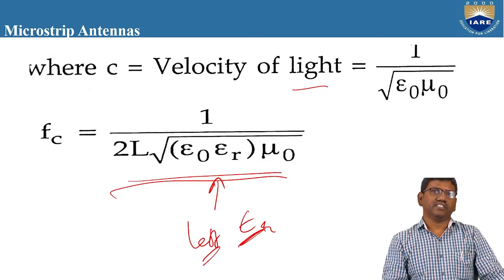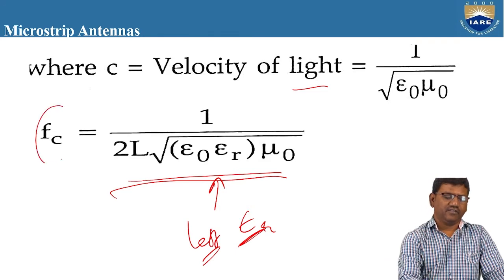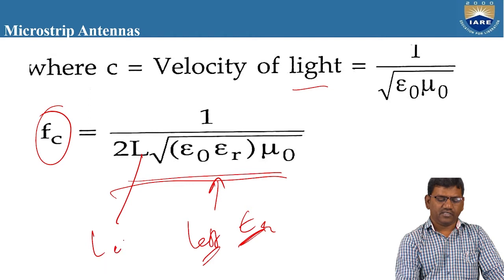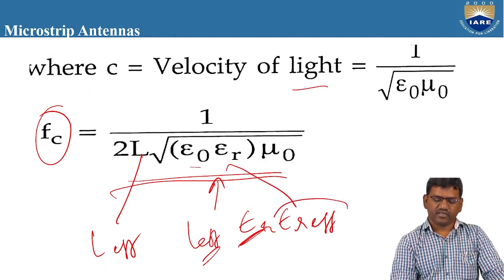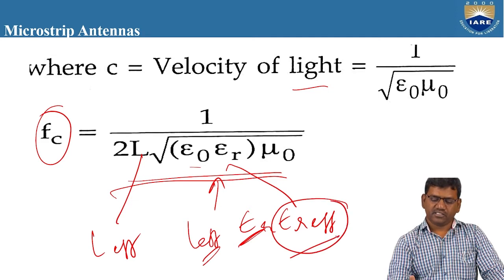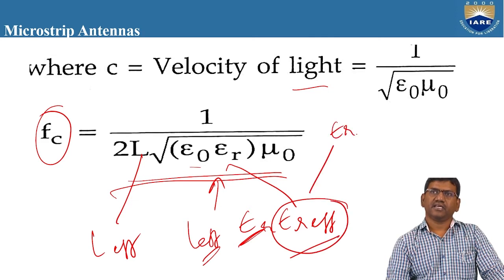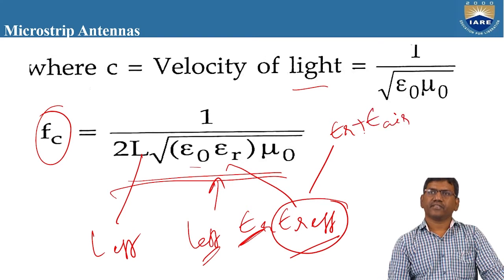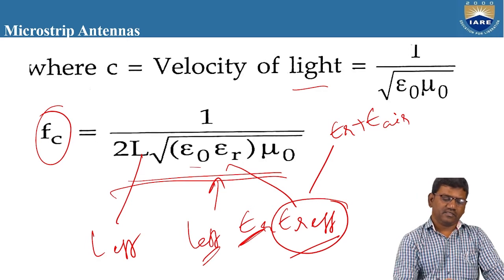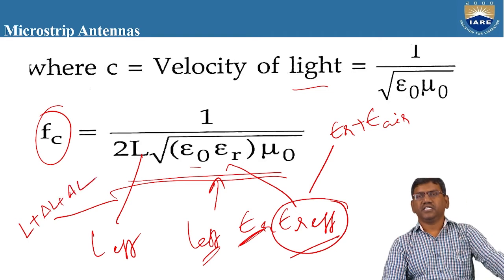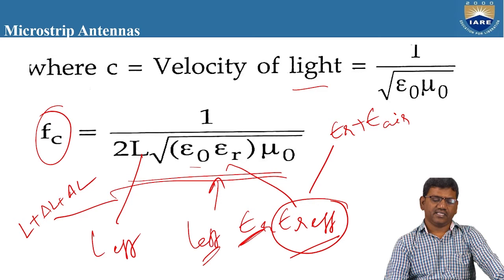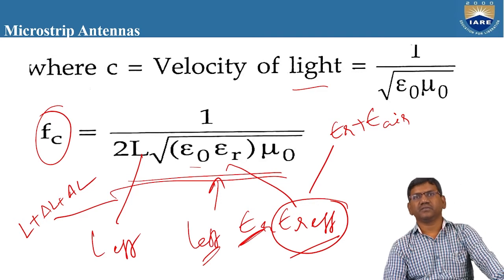If we take the fringing effect into consideration, then the value of Fc will be modified with L effective and epsilon r effective. Epsilon r effective is nothing but the combination of the substrate dielectric material and epsilon of air. The L effective means the physical, actual length plus the length of radiation happening beside the patch antenna. The total length is known as the effective length.